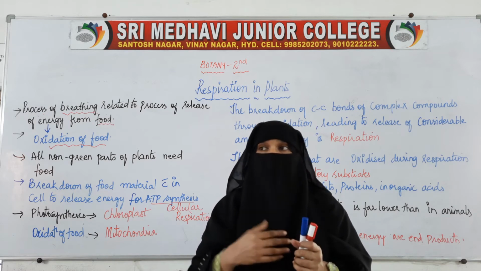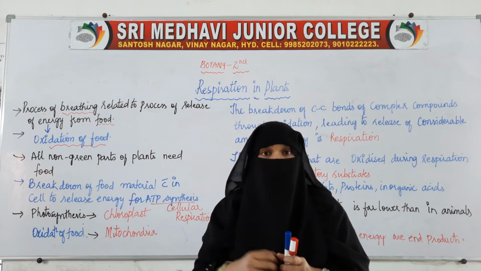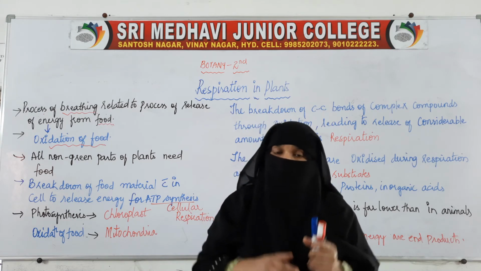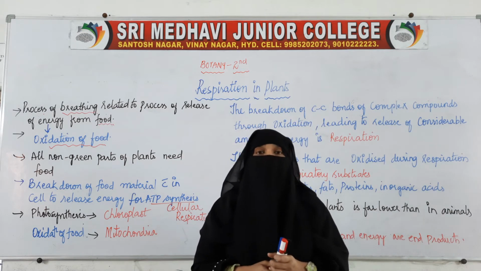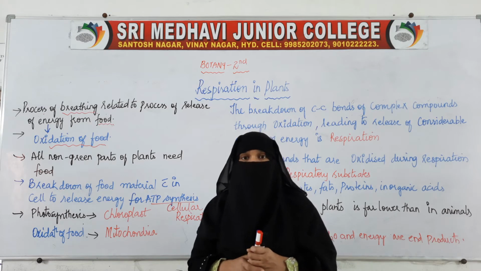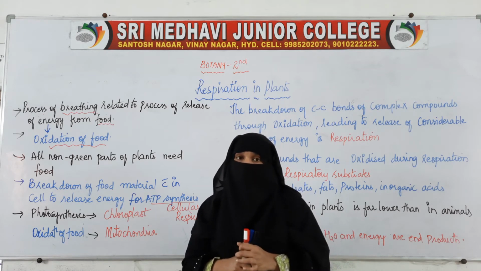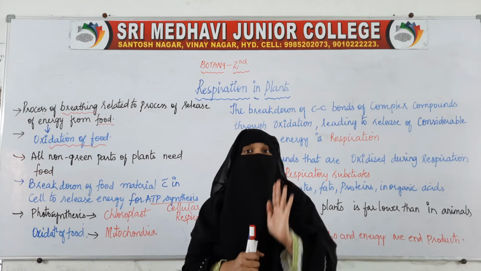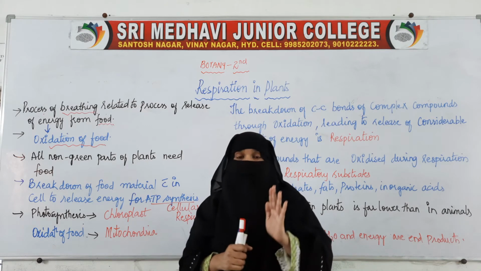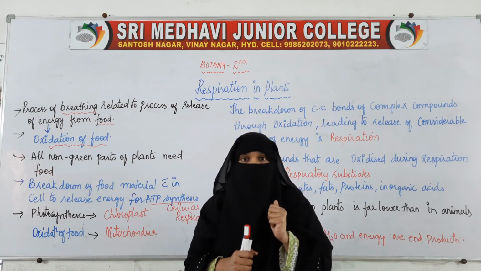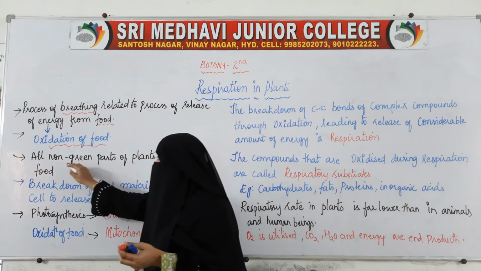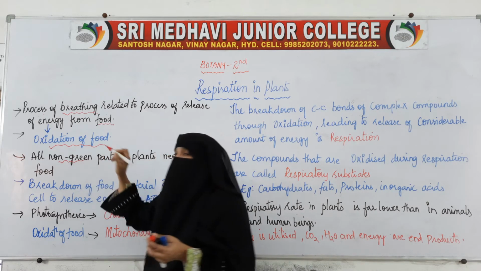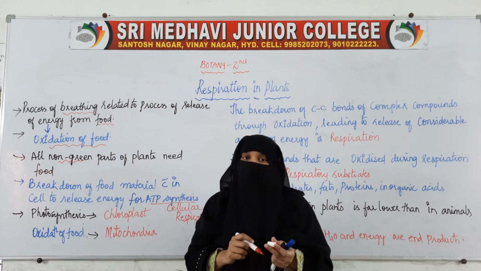So what will the roots do while the leaves perform photosynthesis? Roots and other non-green parts of the plant perform respiration. The green leaves, when exposed to sunlight, perform photosynthesis, whereas all other non-green parts perform the process of respiration.